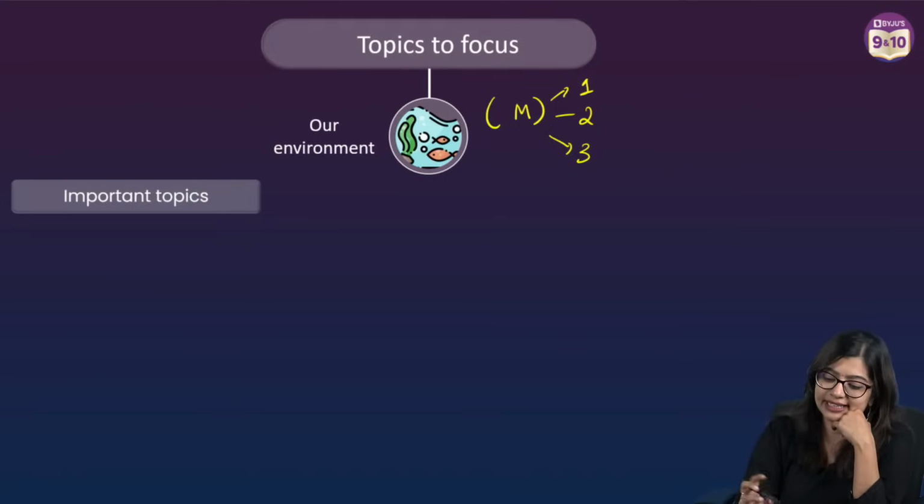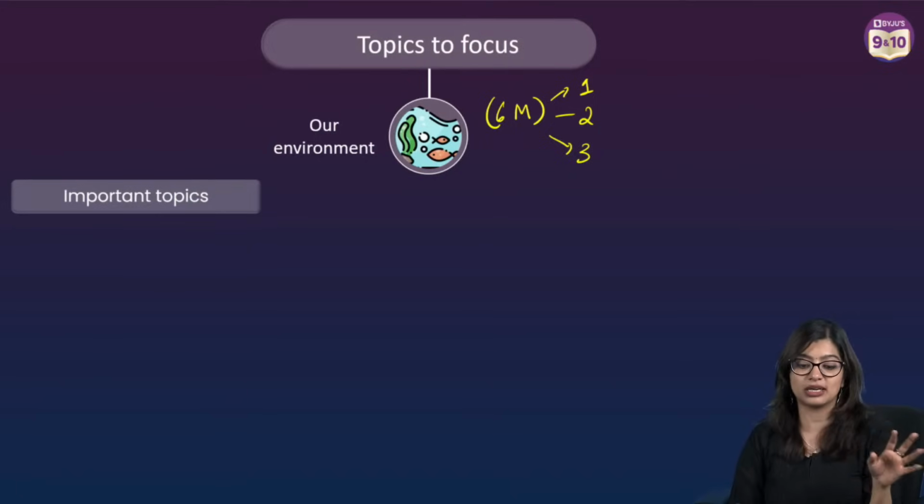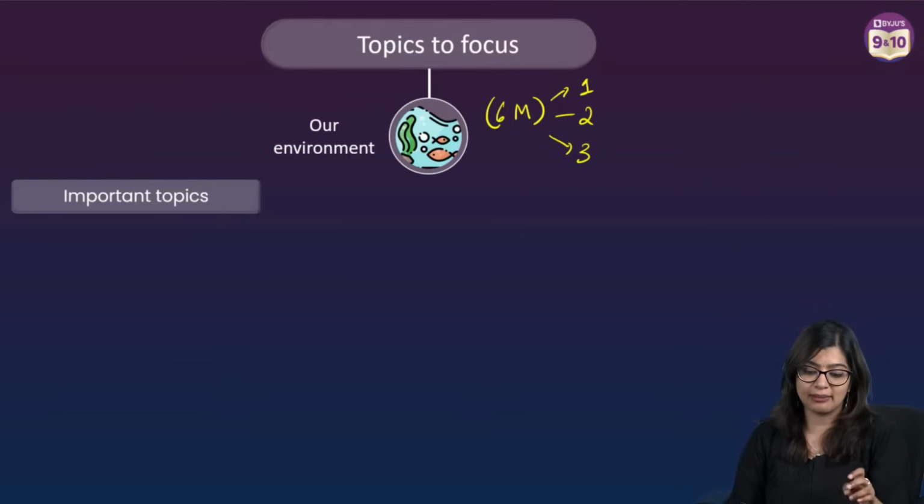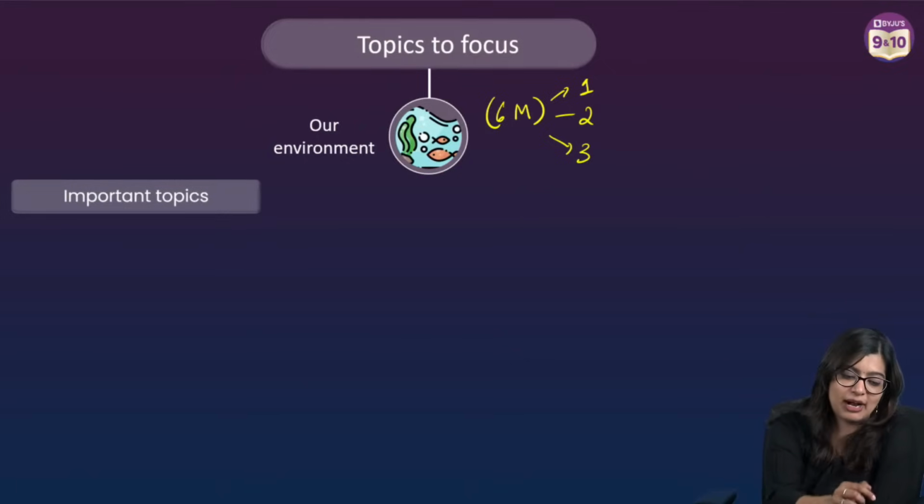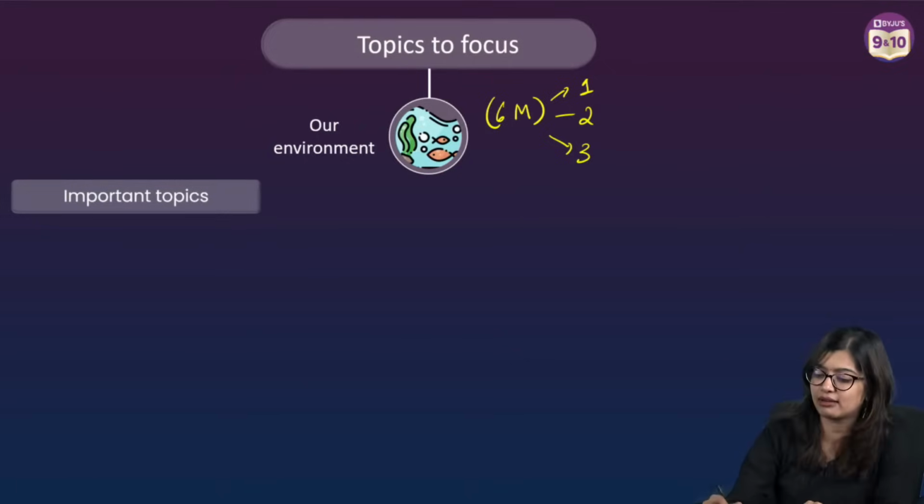So what do we see? We see that either 5 marks or 6 marks will come for sure from this particular chapter, which is our environment, right? Okay. So now with this, everybody take a 2-minute water break.